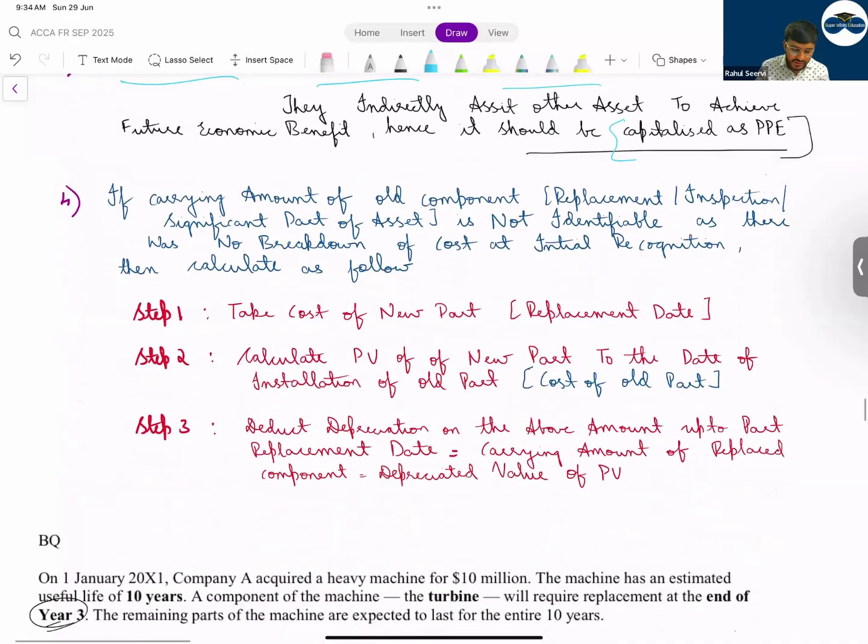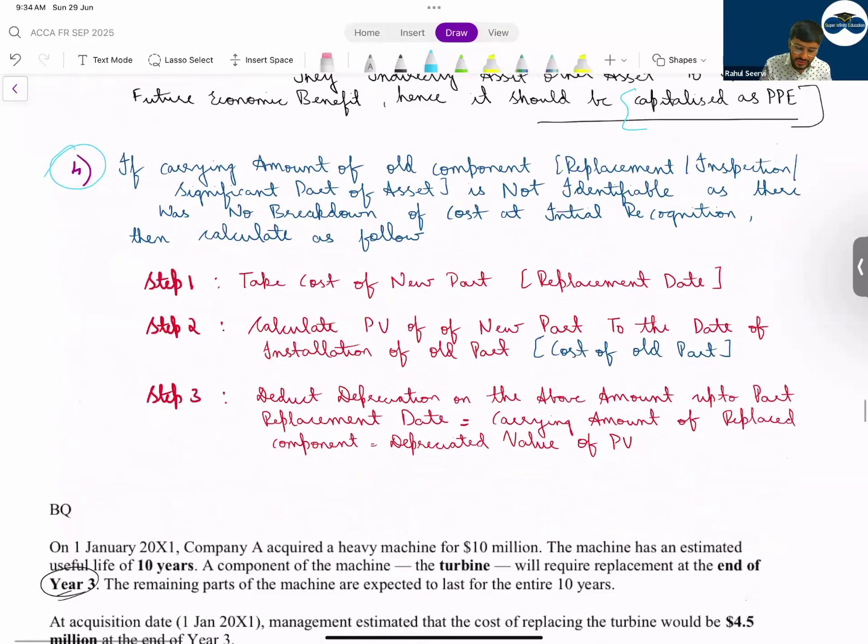Then we also did this fourth topic. If today you don't know the value of the amount, or you don't know the cost of the asset which you are replacing, if the cost is known after 3 years, then what will we do? We will discount. This question we had done.